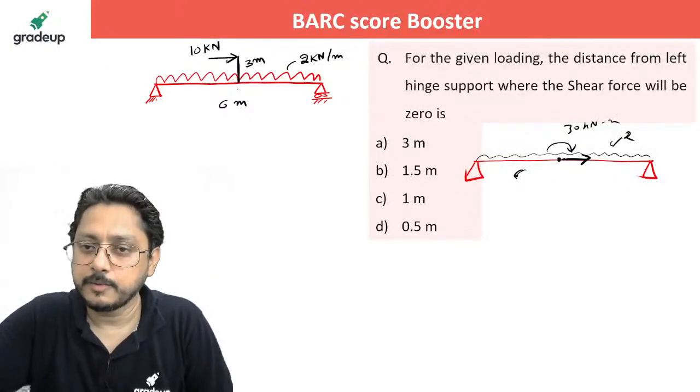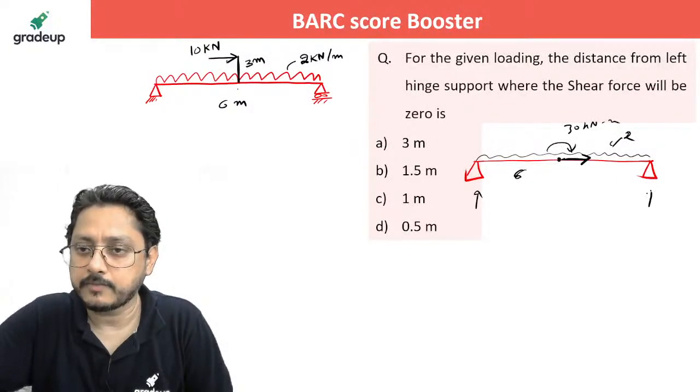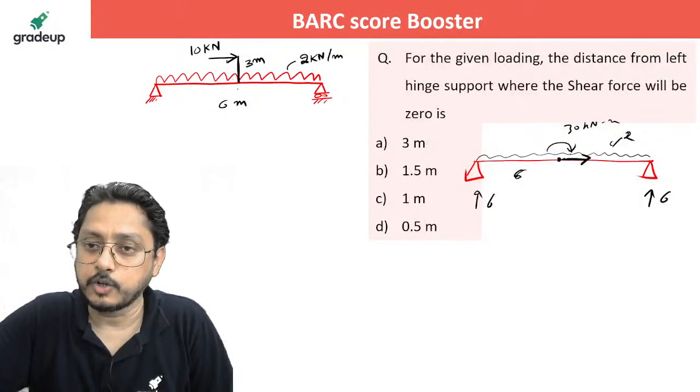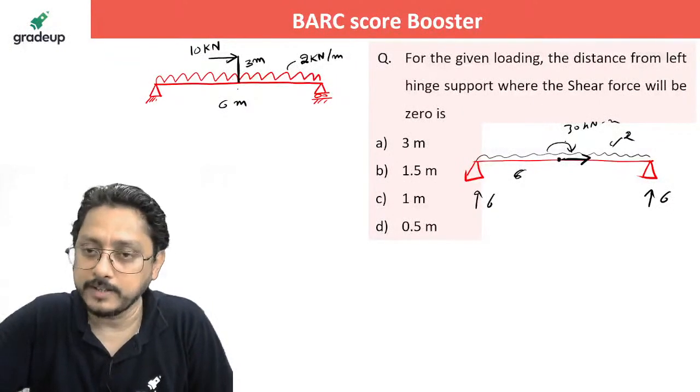Symmetric, right? Symmetric. So the total load is 12, half of that will come here and half here, that is 6 and 6. That is all due to the UDL. Then a net moment is there, that is 30 kilonewton meter, which is acting clockwise. So an anti-clockwise moment will be generated.